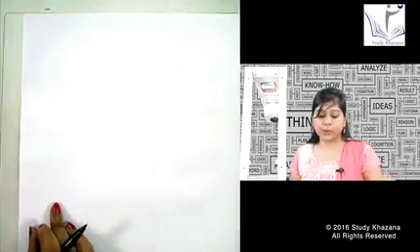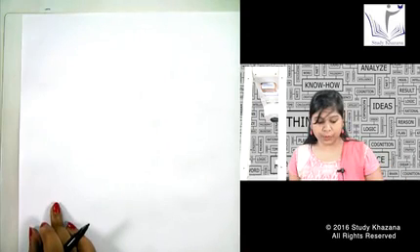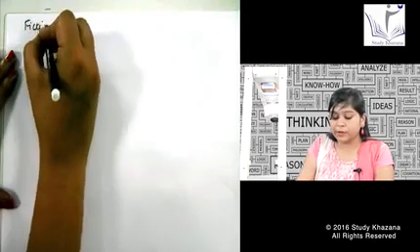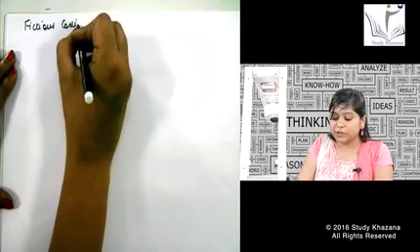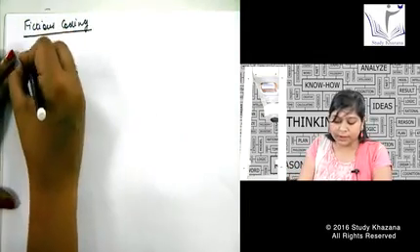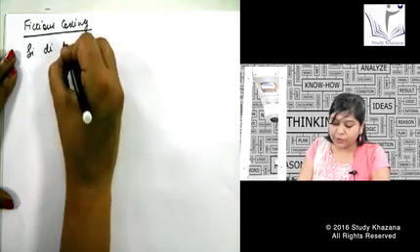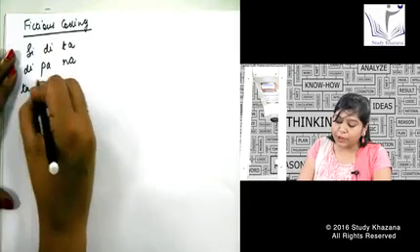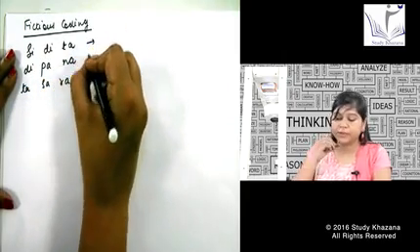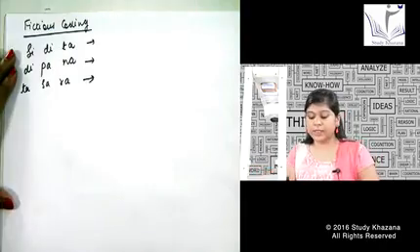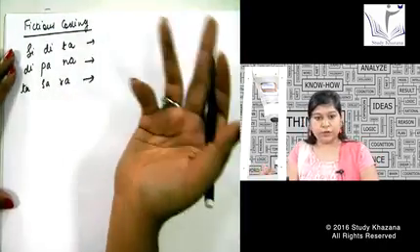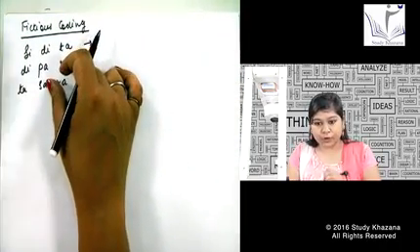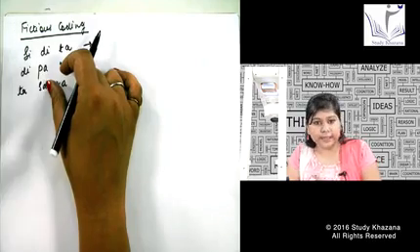Okay, now I start with another kind of pattern that comes in your paper, that is known as fictitious coding. It is also a very good coding. Generally students enjoy these types of questions because they are easily predictable. Many of you must have heard about these questions. Like I have written this. Don't try to see what they have written on the left hand side. If they are not making sense, like CD ta, D pa na, ta sa ra, they are not making sense at all. But it does not matter to us because we are just aware of the coding that is on the right side of the coding.